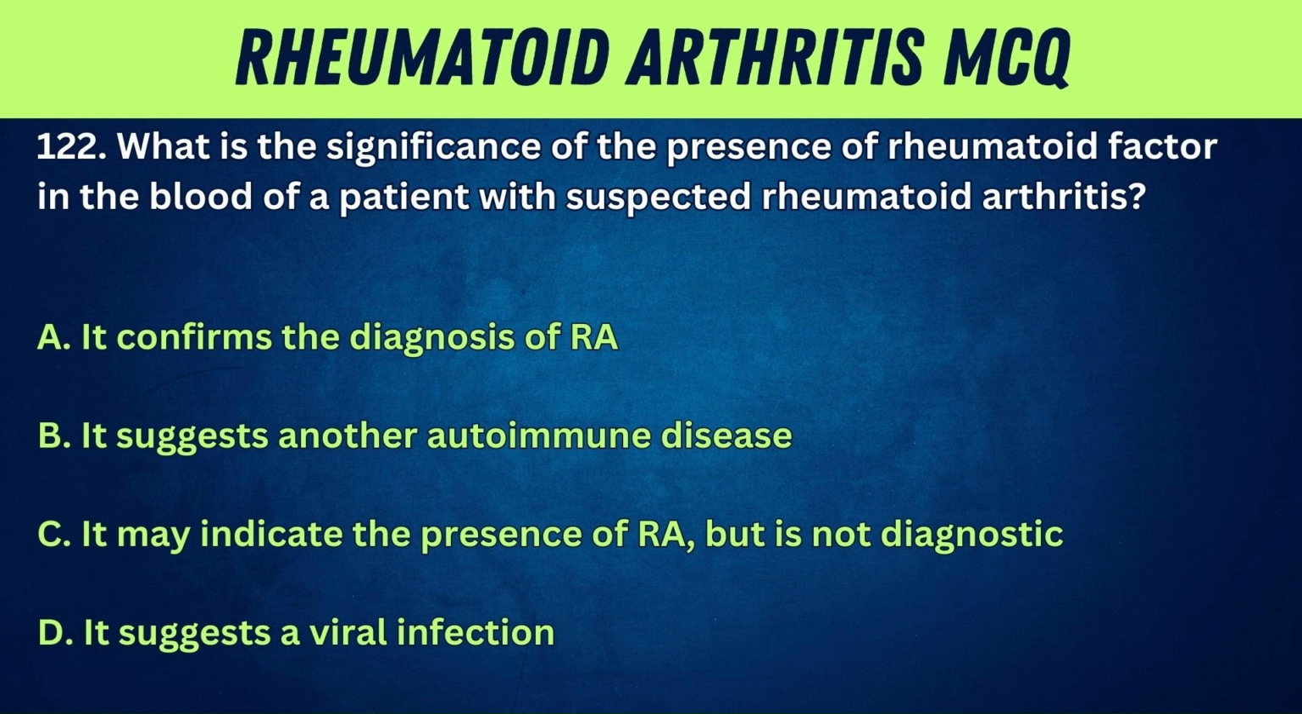122. What is the significance of the presence of rheumatoid factor in the blood of a patient with suspected rheumatoid arthritis? A. It confirms the diagnosis of RA. B. It suggests another autoimmune disease.